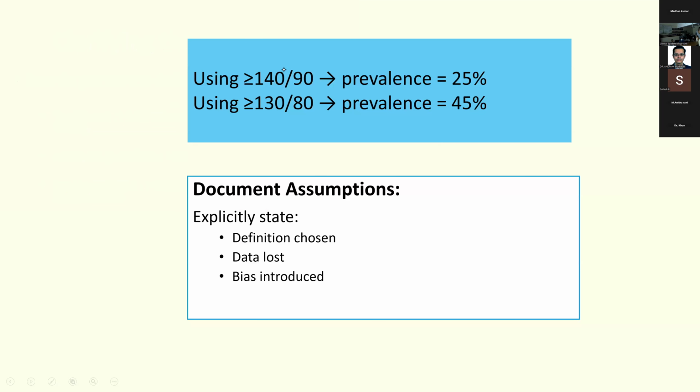So if you take the 140/90 definition, your prevalence will be 25%. And if you take the 130/80 definition, your prevalence will increase to 45%. So it does not matter as long as you document your assumptions clearly. You must explicitly state what definition you've chosen, what data was lost, and what bias was introduced.